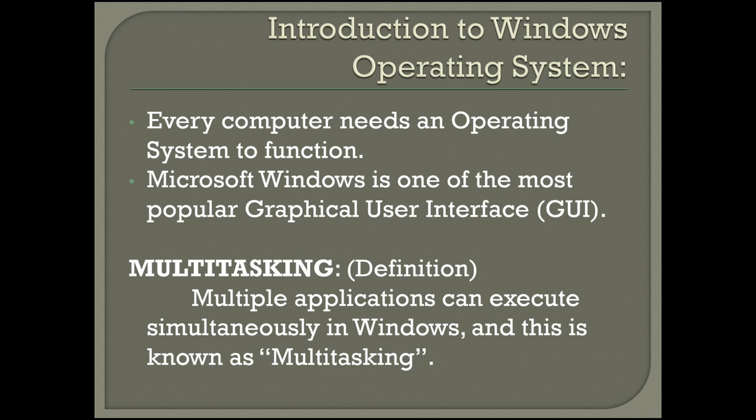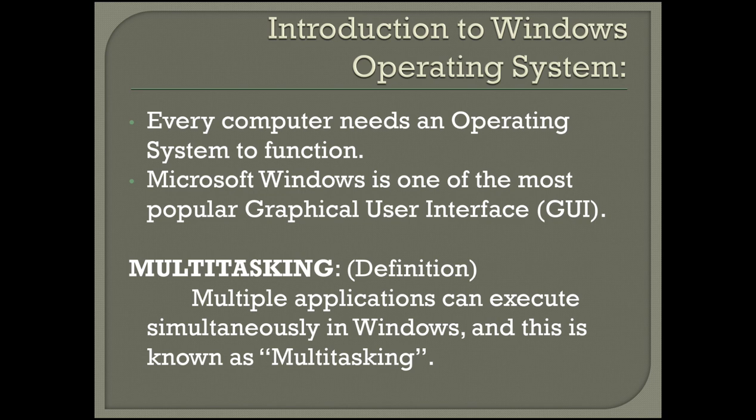GUI is nothing but a graphical representation of a particular picture inside of the computer. Microsoft Windows is one kind of GUI. It can be used as a graphical editor, like some pictures or photographs can be easily edited in the Microsoft Windows operating system. This is the use of Microsoft Windows operating system.